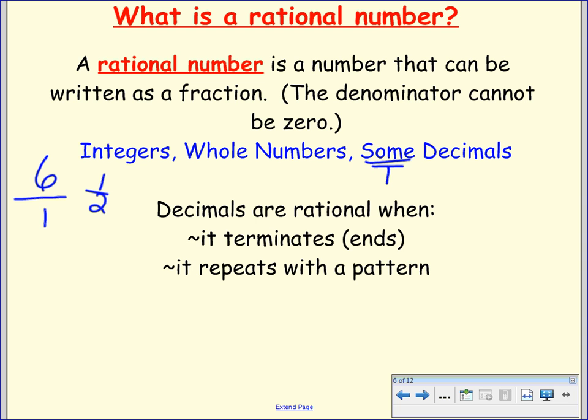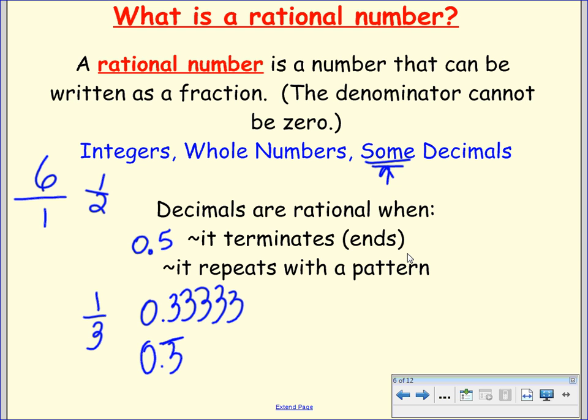Now some decimals, we said. Decimals are rational when it terminates, meaning the decimal ends. So what is 1/2 as a decimal? 0.5. Right, 0.5. So that's a rational number. And what about 1/3? What's that as a decimal? Well, 0.33333. It goes on forever. So it's 0.3 repeating. Because it repeats or has a pattern, that is also a rational number. 1/3 is also a rational number.